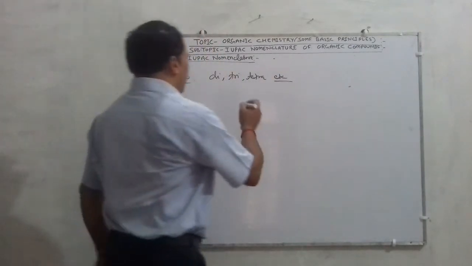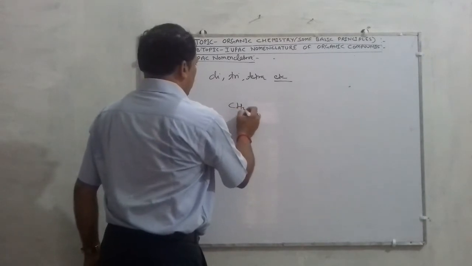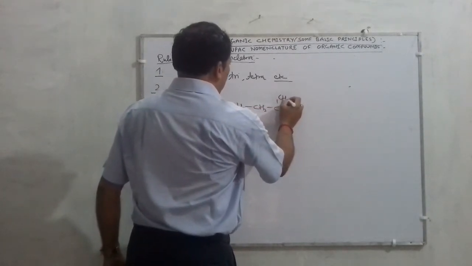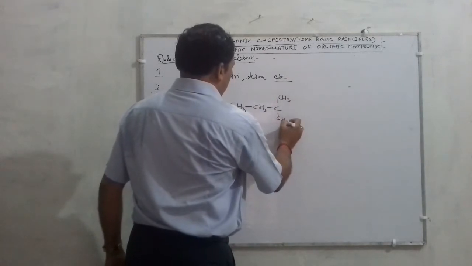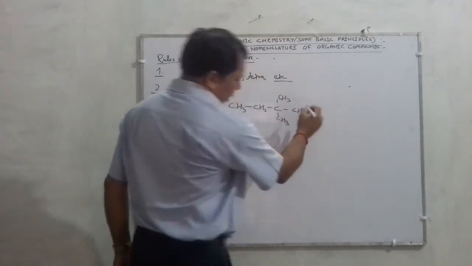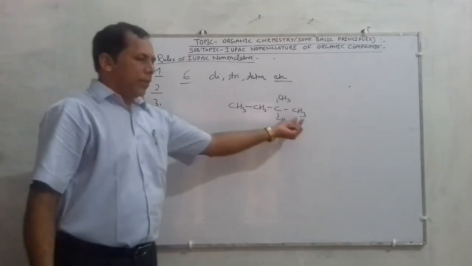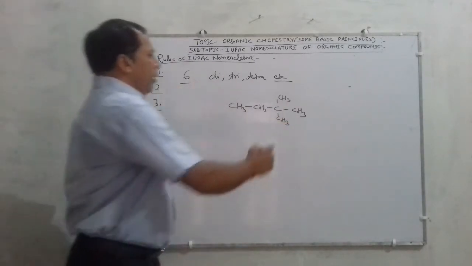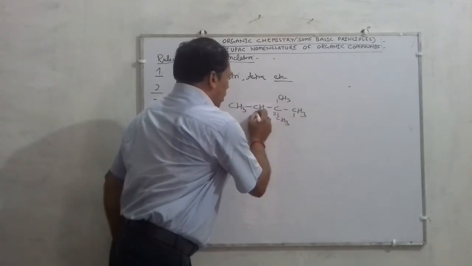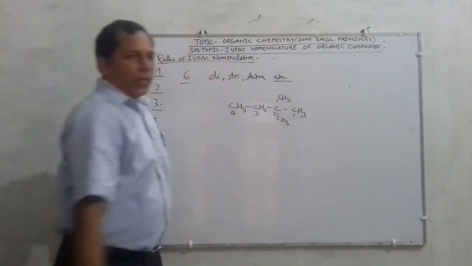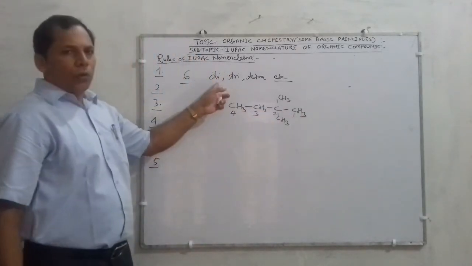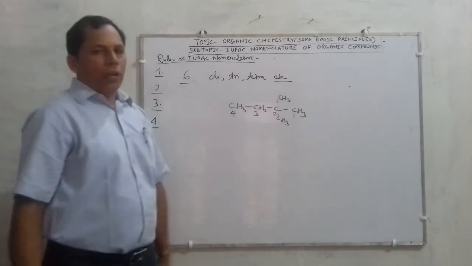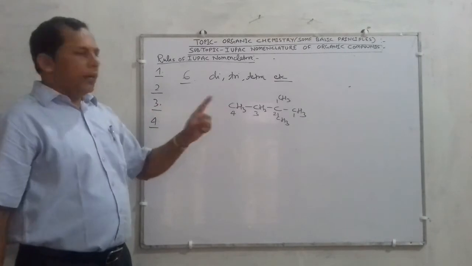For example, suppose CH3, CH2, CH3, CH3 and CH3. Suppose any compound is as such. So children, according to the rule, if more than one substituent is present, then the prefixes di, tri, tetra are added in the naming.